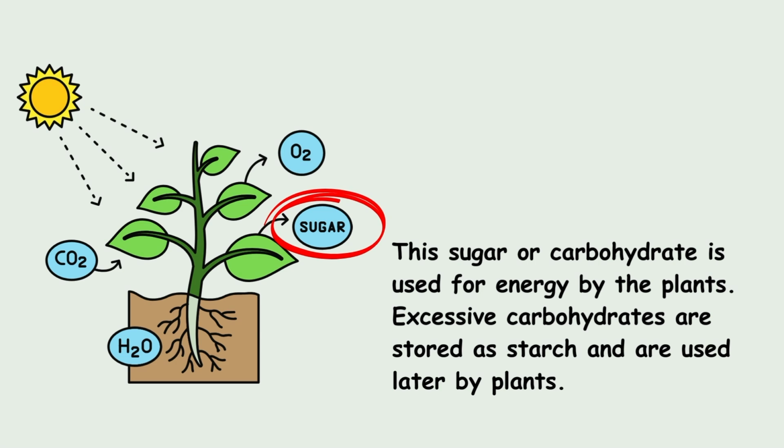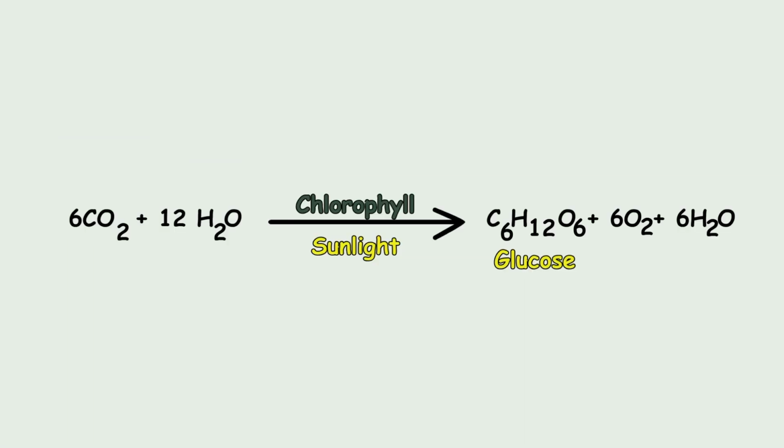The carbohydrates which are not used immediately are stored in the form of starch, which serves as the internal energy reserve to be used as and when required by the plant. The chemical formula of photosynthesis is 6CO2 plus 12H2O, in the presence of sunlight, forms glucose, that is C6H12O6, and releases oxygen and water molecules, that is 6O2 and 6H2O.